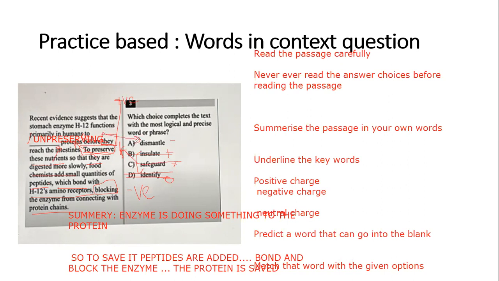Now that means something is happening to the protein, right? The enzyme is literally breaking the protein and making it unusable, right? That's the function of that so-called enzyme. So dismantle, that means it's disintegrating, completely dissolving or something of that sort. So to save the protein from getting dismantled or unpreserved, these peptides are added. Therefore, the H12 amino receptors are bonded with these peptides and blocking happens. Therefore, the proteins are saved. Am I clear? Well, I hope you're all very clear now.